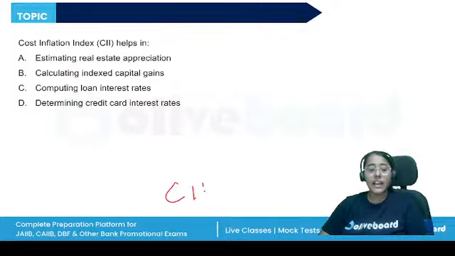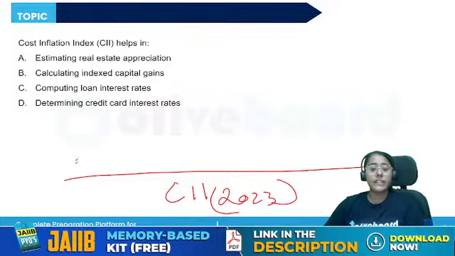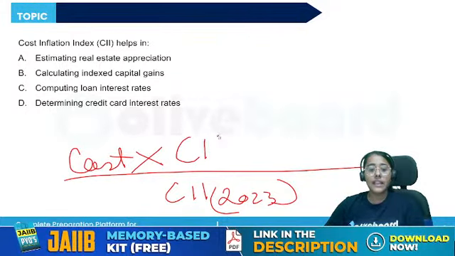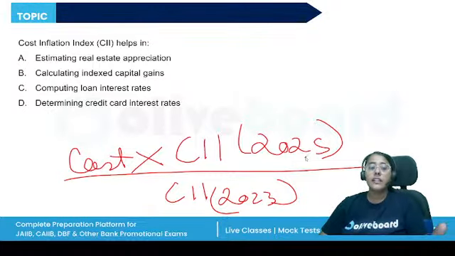So the CII of 2023 is the denominator. In the numerator, we will have the cost of acquisition multiplied by the CII of 2025. This is how we calculate the index cost of acquisition.